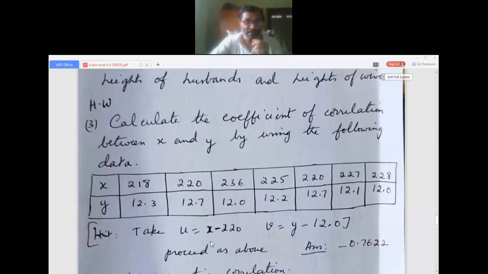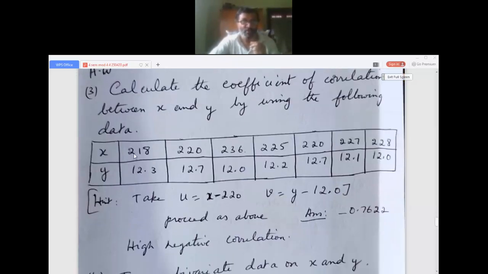u is equal to x minus 220. In the exam they will not give this; you can take u is equal to x minus 230 also. I have taken v as y minus 12.0. You can take v as y minus 12.1 or 12.3 or 12.5 also. So then proceed as above.